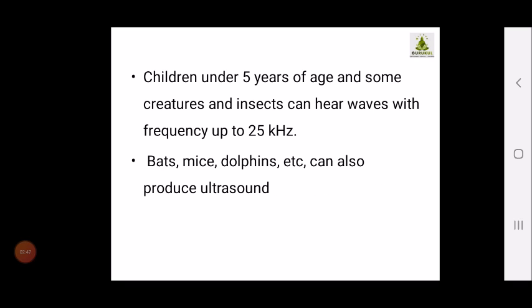Children under 5 years of age and some creatures and insects can hear waves with frequency of 25 kilohertz also. Bats, mice, dolphins, etc. can also produce ultrasound. So certain animals like bats, mice and even dolphins are able to produce ultrasound.